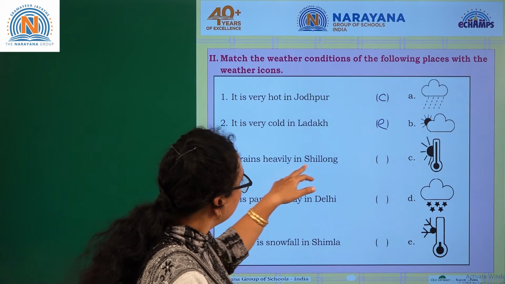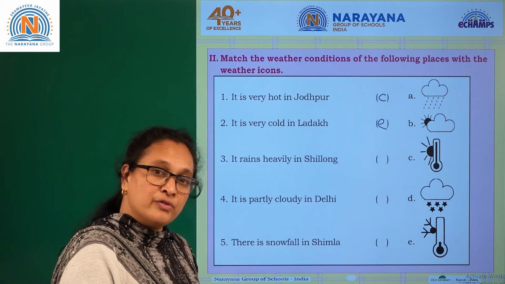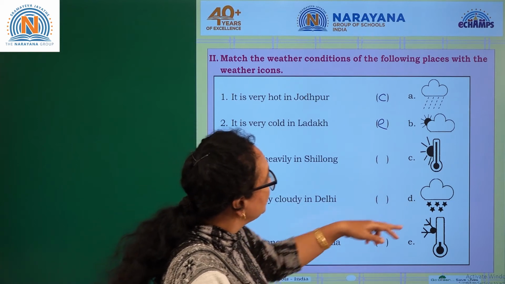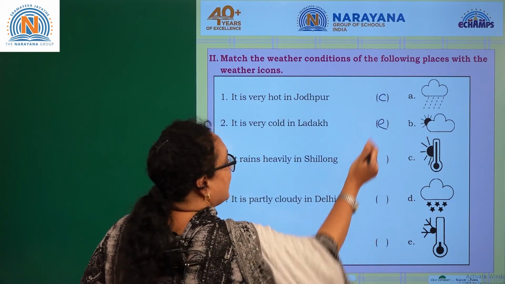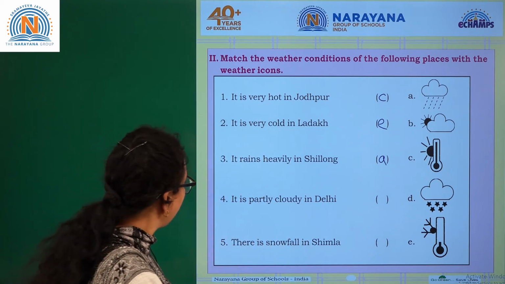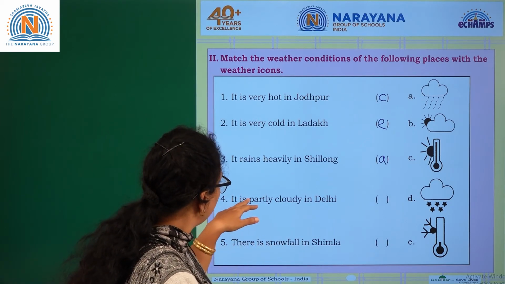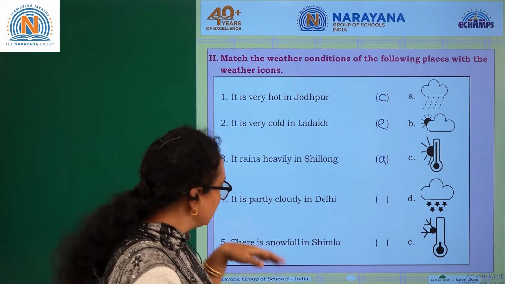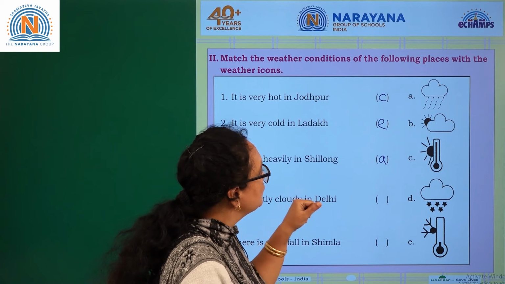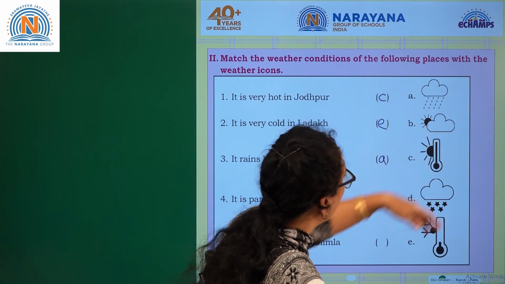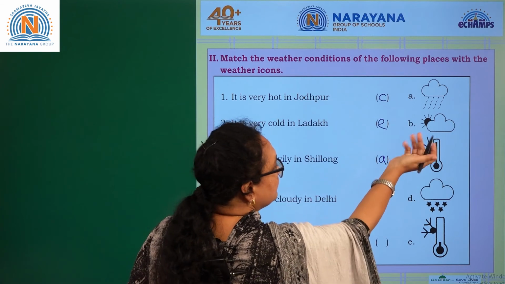It rains heavily in Shillong. Shillong is the capital of Meghalaya, right? It's raining heavily in Shillong. So where is rain? Yes, this icon A, beautifully given. Next one: it is partially cloudy in Delhi. Partially means these little clouds. So where are the clouds? I can find this as a little cloud, because the sun is hiding a little bit, so B is the option.